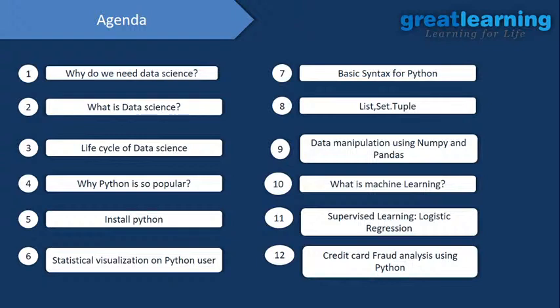And secondly we will see the heart of data science, the heart of everything you can say, that is machine learning. What is machine learning? Then we will see supervised learning and the part of supervised learning, that is logistic regression. And lastly we will do a project, that is credit card fraud analysis using Python, which will cover all the concepts you have learned so far. Okay, so let's get started.